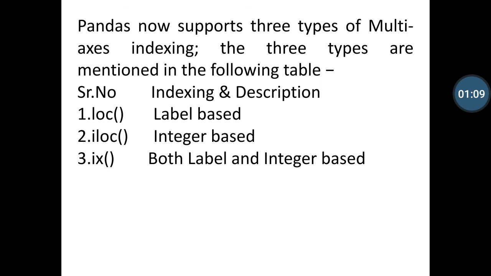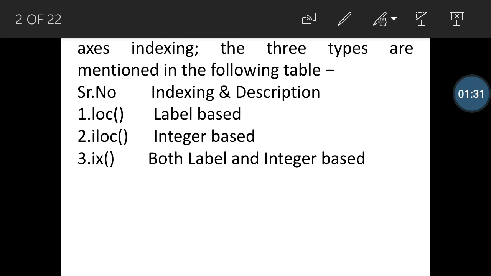So first of all, pandas now supports three types of multi-axis indexing. Serial number one is the dot loc method, which is used for label based indexing, and the dot iloc method is based on integer values. The third one is the dot ix method. It uses both label and integer based methods.